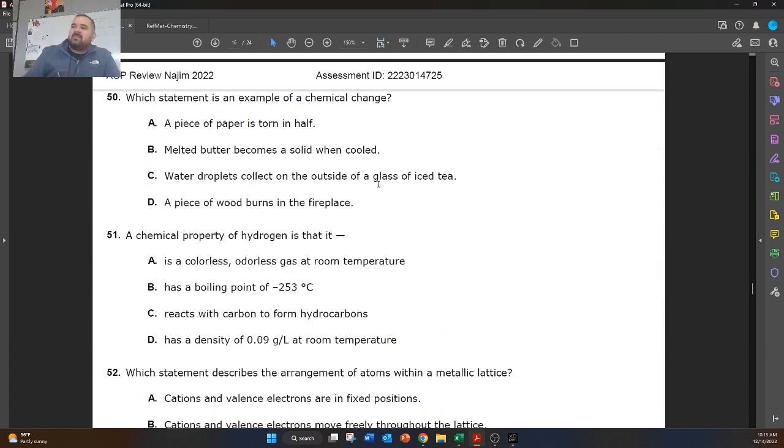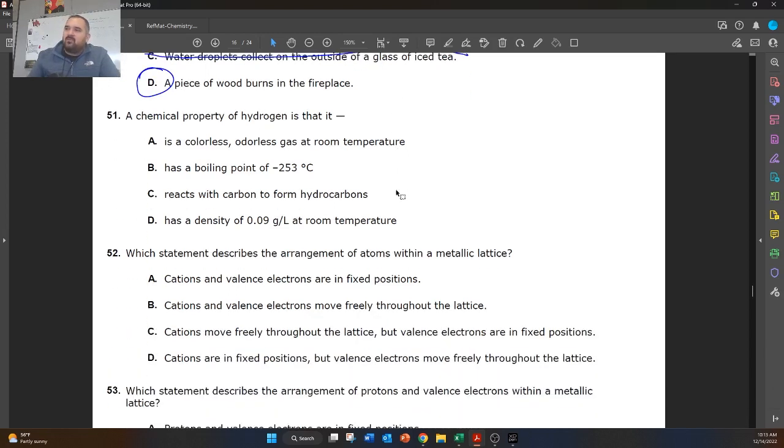Which statement is an example of a chemical change? So here we're looking for not a physical change. So when you tear a piece of paper, that's a physical change. When butter is melted from a solid, when butter becomes a solid when cooled, that's just freezing, and freezing is a phase change. Water droplets collect outside a glass of water, that's condensation. A piece of wood burning. So this is a change in chemical formula. So D would be a chemical change.